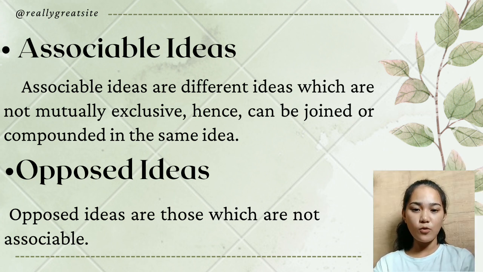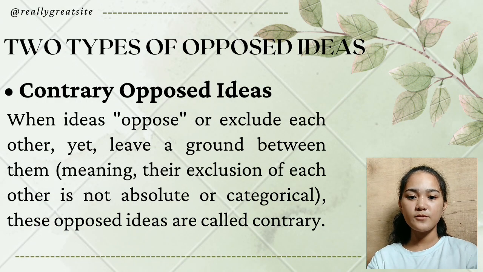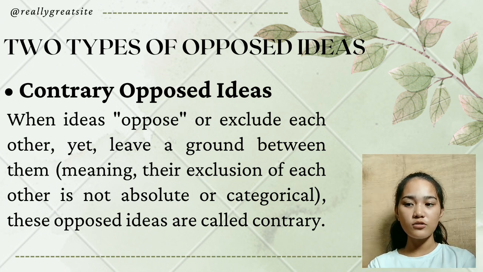And the last is opposed ideas. Opposed ideas are those which are not associable. There are two types of opposed ideas. First is the contrary opposed ideas. When ideas exclude each other, yet leave a ground between them, meaning their exclusion of each other is not absolute or categorical, these opposed ideas are called contrary. Examples of contrary opposed ideas: rich and poor, black and white, clever and stupid.